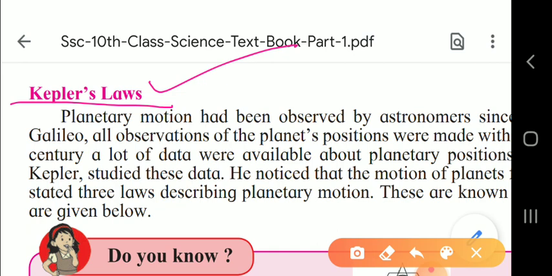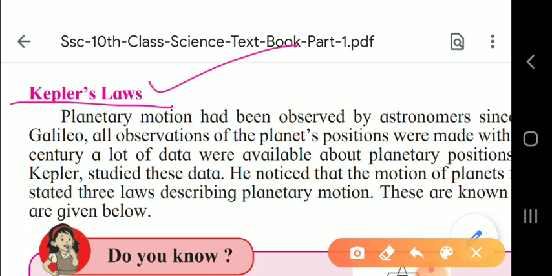Planetary motion had been observed by the astronomers since very old time, since ancient time. Galileo made all observations of the planets' positions with the naked eye only, but by the 16th century a lot of data were available about the planetary position and motion.